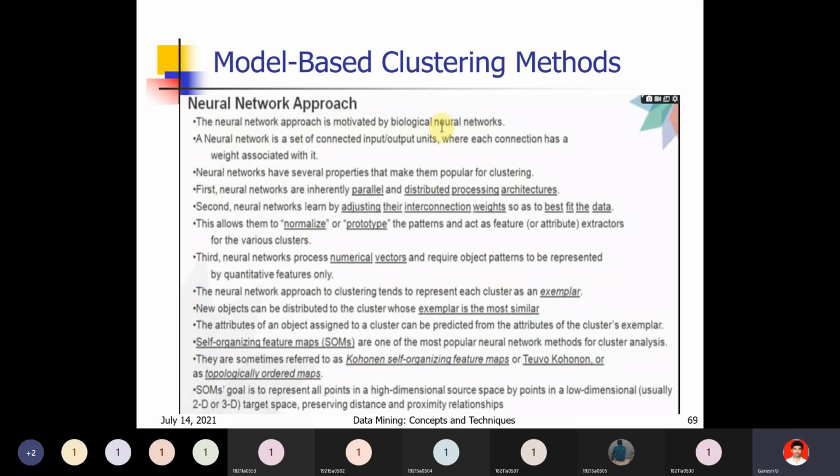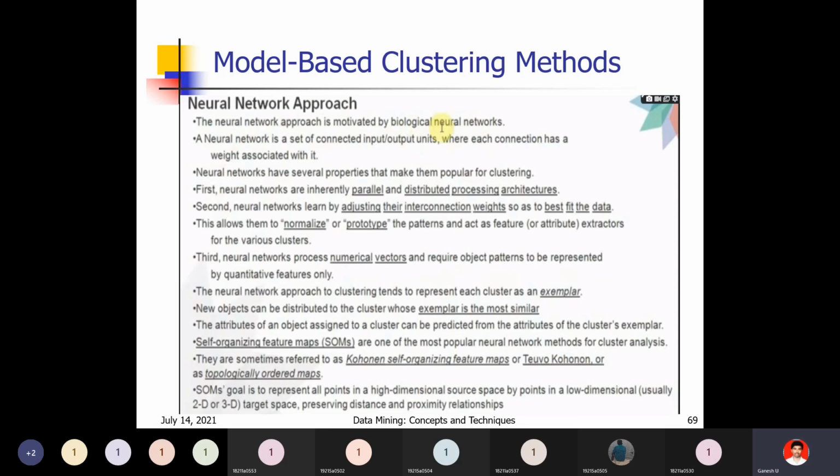Here, self-organizing feature maps are one of the most popular neural network methods for cluster analysis. This is the most popular method, and we will see what its use is. They are sometimes referred to as Kohonen self-organizing feature maps, or topologically ordered maps. The first two are scientist names. Topologically ordered means logical order among these.